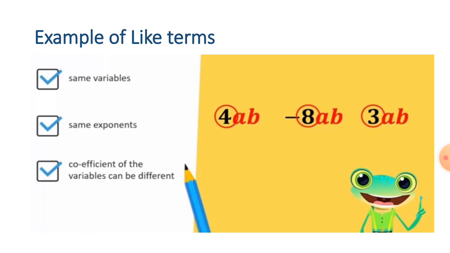Let's go with another example of like terms. You can see there is written 4ab minus 8ab, then 3ab. You can see that their variables are the same, ab, ab, ab.